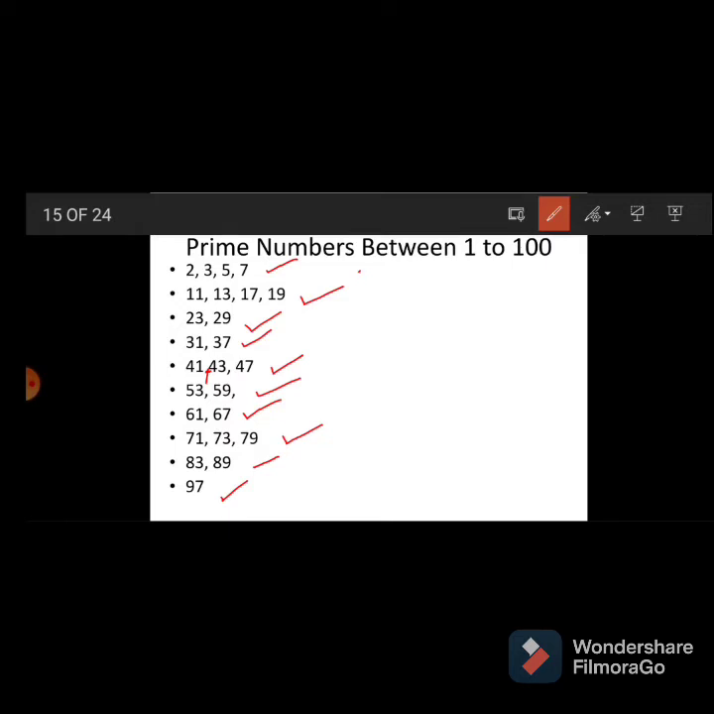Then in total, how many prime numbers are there between 1 to 100? Total 24 prime numbers are there between 1 to 100. Remember this number also, 24. Many times this question is asked in scholarship exams: how many prime numbers are there in between 1 to 100? That is 24.